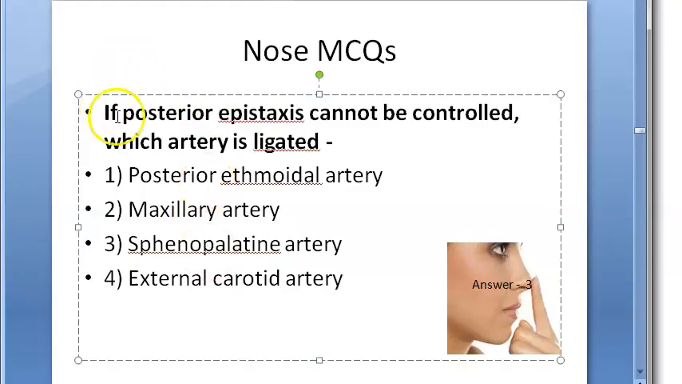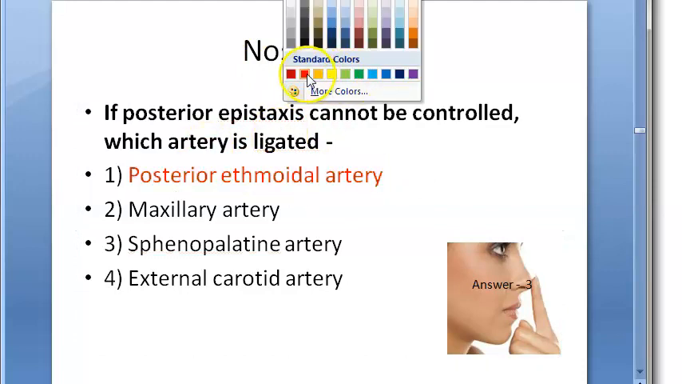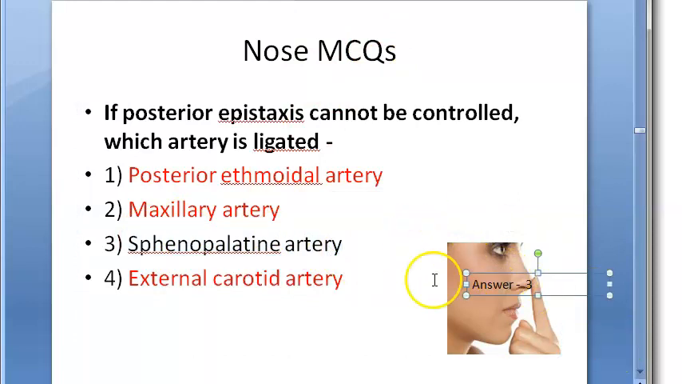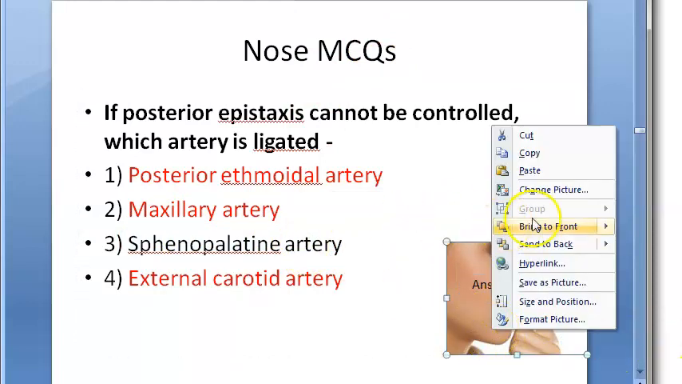If posterior epistaxis cannot be controlled, which artery is ligated? We are talking about posterior epistaxis here. So which artery will you ligate? This one? No. We already saw this is not even involved anywhere, so this will not be the answer. Maxillary artery? Why maxillary artery, it's such a big artery. External carotid artery? No way, it's a very big artery. It will be the sphenopalatine artery. The answer is 3, sphenopalatine artery.